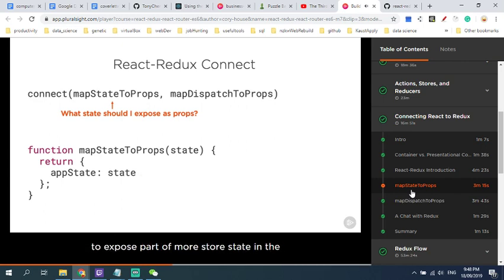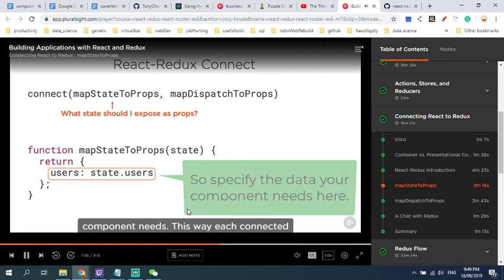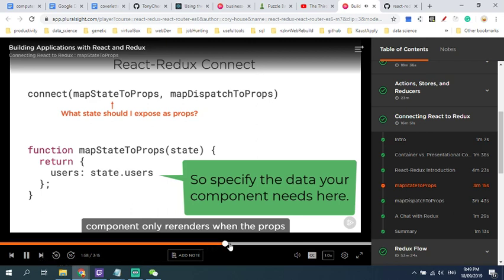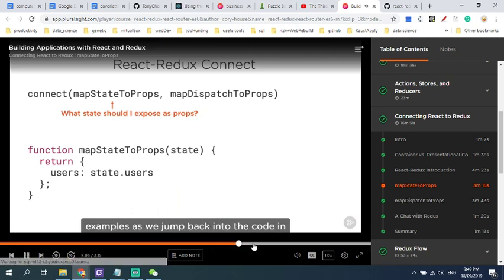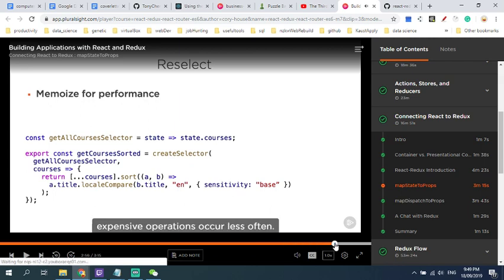Now, what if I only want to expose part of my store's state in the component? Then I can specify the specific pieces of state that I want to expose via props here. Each object key will become a prop on my component. Being more specific is a win too because it helps with performance. Remember, React components re-render anytime that props change, so you should only pass in props that your component needs. This way, each connected component only re-renders when the props that it needs have changed. So if you're doing something expensive in there, you'll want to use a library like reselect for memoizing.